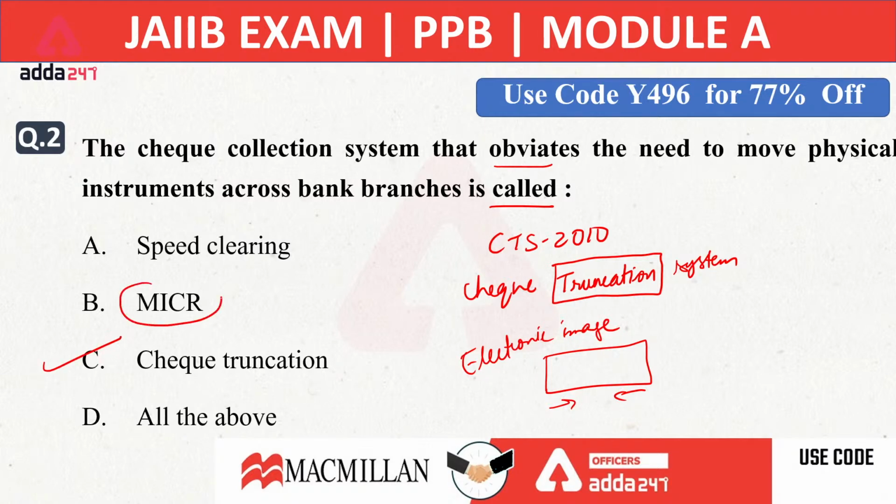Now, when we are talking about MICR, MICR stands for magnetic ink character recognition. This magnetic ink character recognition is of 9 digits. It helps in the check clearance. It has 9 digits. The first 3 digits represent the city code, the middle 3 represent the bank code, and the last 3 represent the branch. So these 9 digits represent city, bank and branch. Okay, so this is the right answer. Check truncation stopped the physical movement of the check and started electronic clearance of a check.